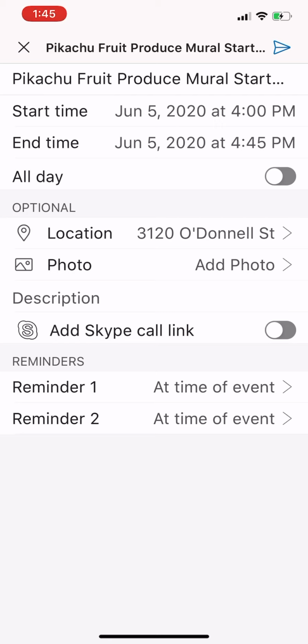And once we've done that, guys, that's everything we essentially need. We have our raid boss name, we have the gym that it's taking place at, and the start time of the raid, and we've also added location. At this point, you can send this raid if you wanted to. To do that, you would hit the arrow in the upper right-hand corner to send that, and that would create the raid.